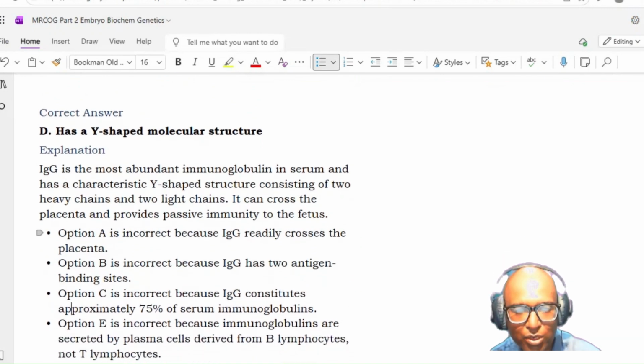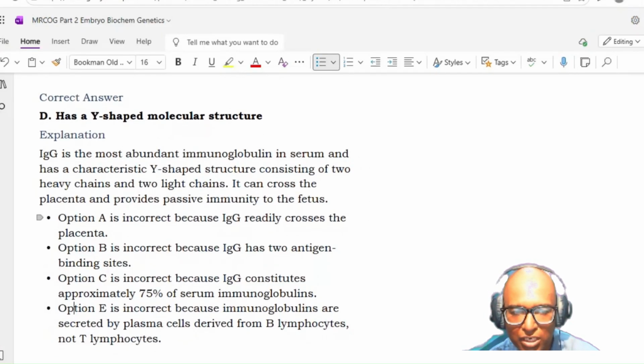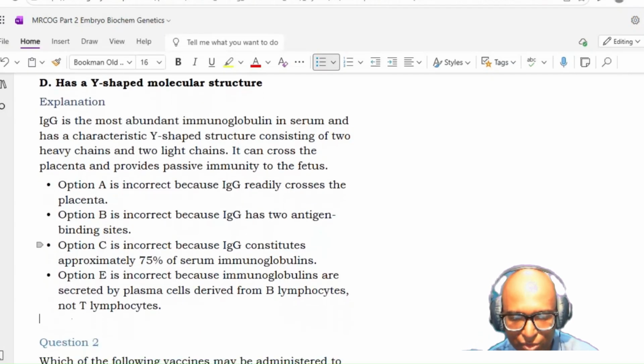Option A is incorrect because IgG readily crosses the placenta. Option B is incorrect because IgG has two antigen binding sites. Option C is incorrect because IgG constitutes approximately 75% of serum immunoglobulins, and option E is incorrect because immunoglobulins are secreted by plasma cells derived from B lymphocytes, not T lymphocytes.